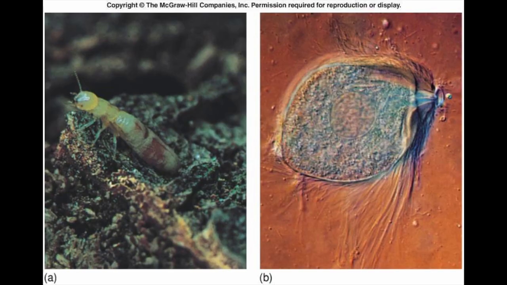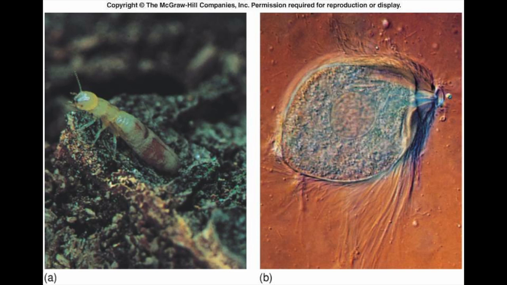So we all know termites eat a lot of wood. I mean a lot of wood. But termites cannot digest cellulose, which is a major component of wood, by themselves. But termites have a special trick. Their guts are stuffed with protists that digest the ingested wood particles, converting the cellulose of the wood into sugars and other products that are taken up through the termite's gut and used for nourishment.